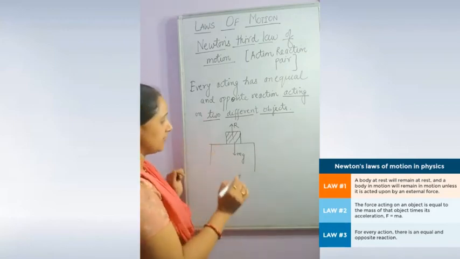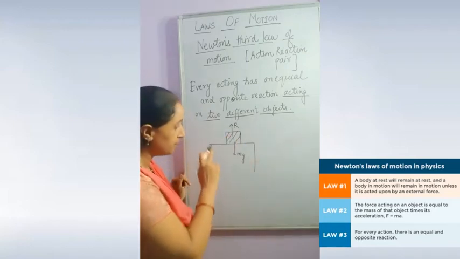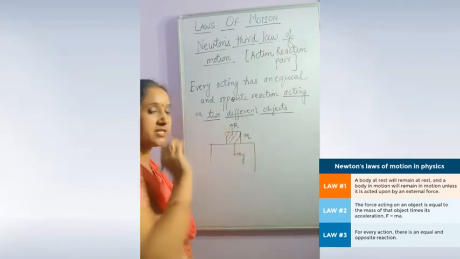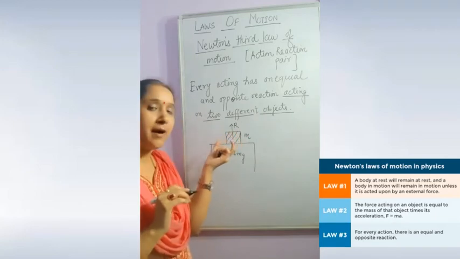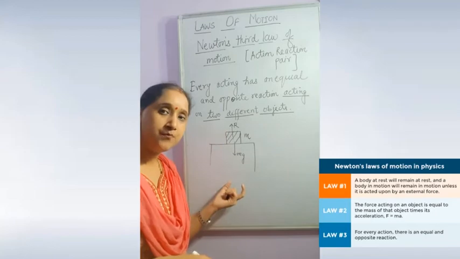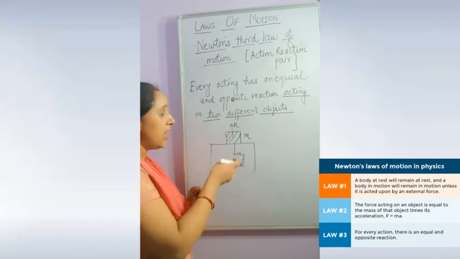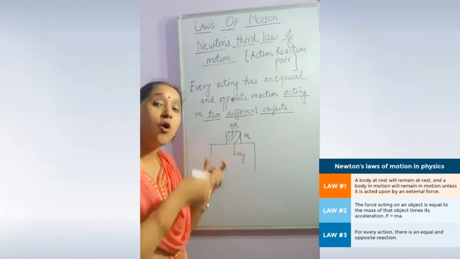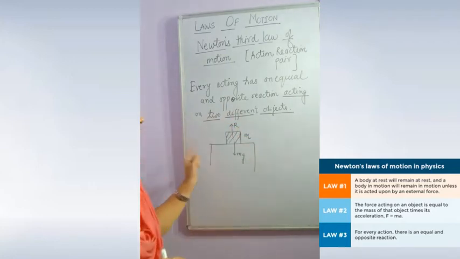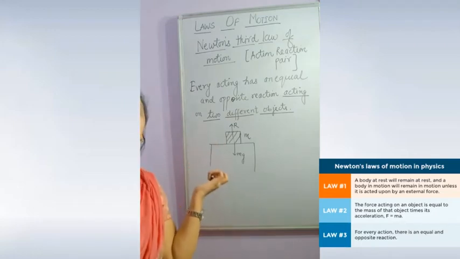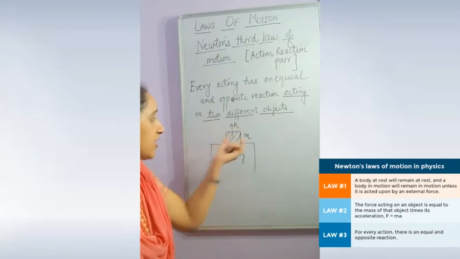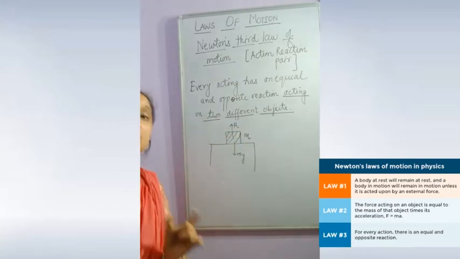My first example is the figure in front of you. This is a table. One block of mass M is placed on this table. This block is applying a force mg on the table in the downward direction, and this table is applying a force, the normal reaction force, on the block in the upward direction. So here we will say that this is an application example of Newton's third law. Normal reaction and mg are an action-reaction pair.